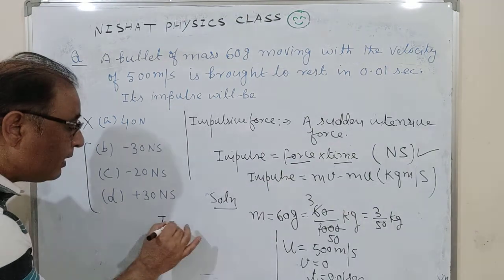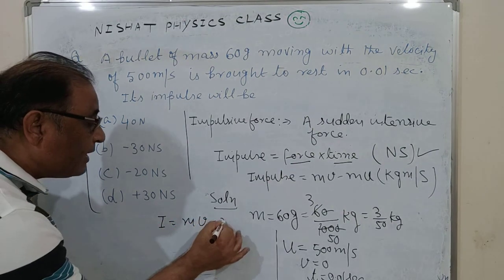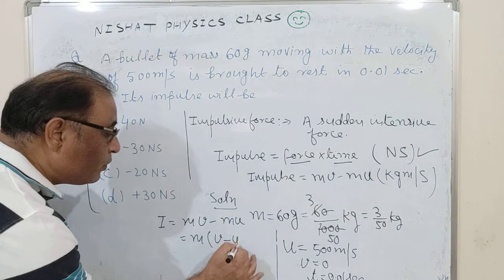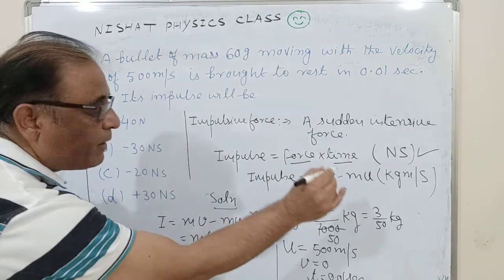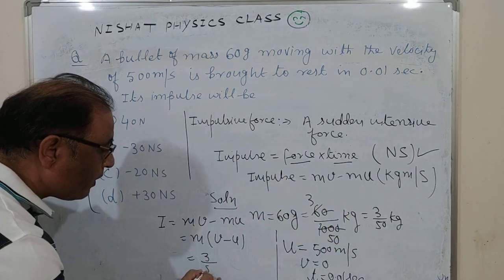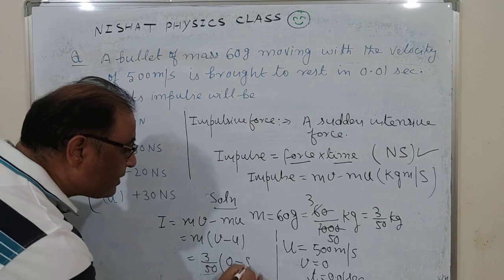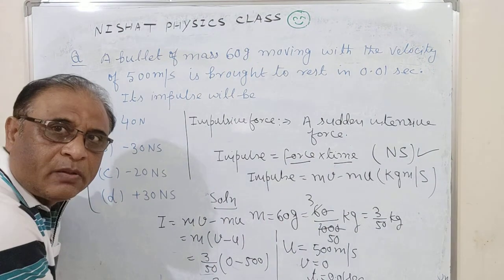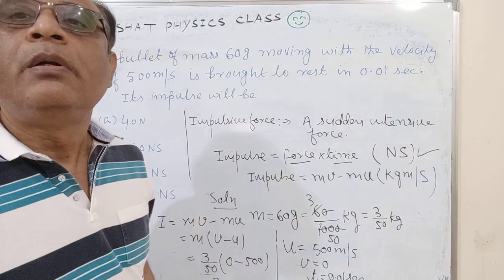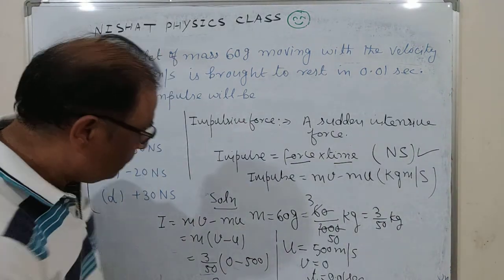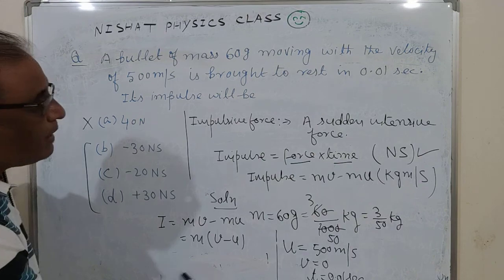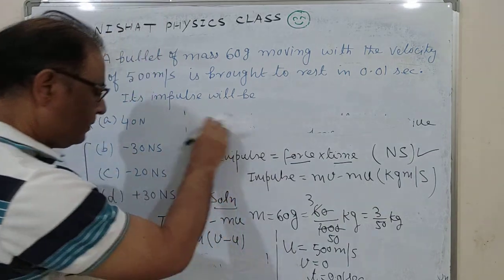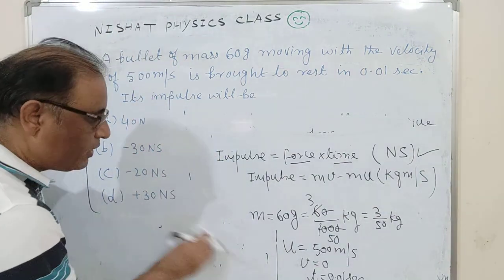Now students, impulse I equal to mv minus mu. Take m common, then v minus u, with m equal to 3 upon 50 kg, v is 0, and u is 500. I am writing here again, because this is not visible.